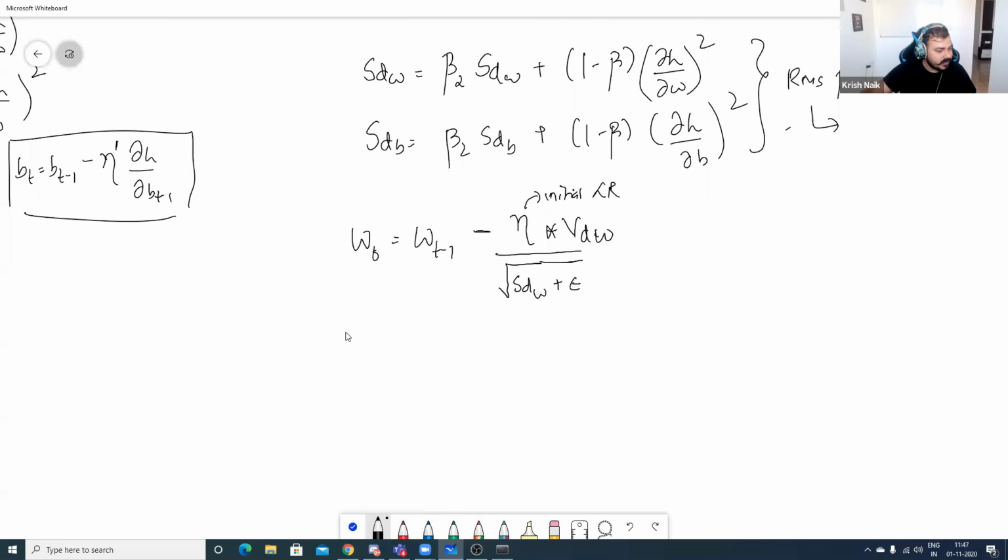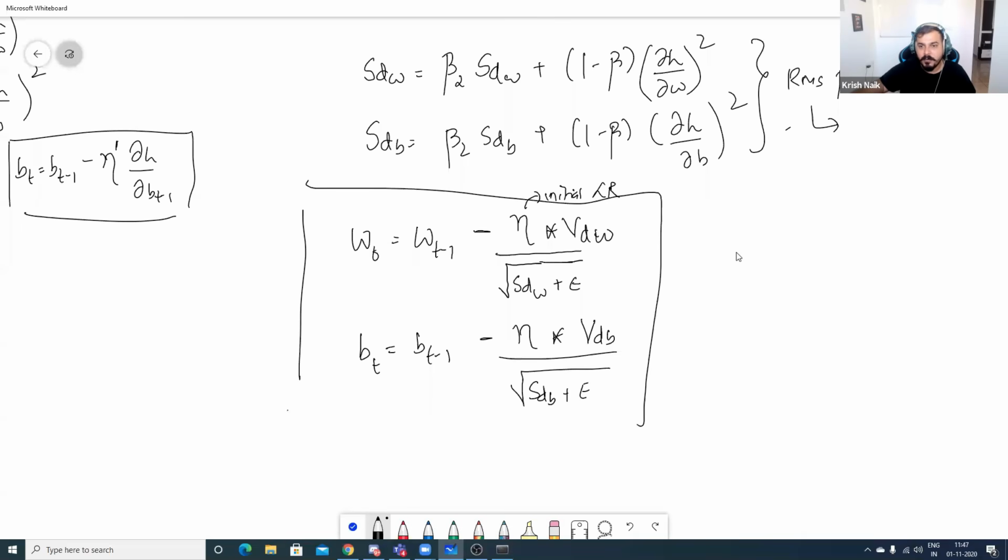Now, similarly, suppose I want to compute with respect to my bias. My bias parameter bt is equal to bt minus learning rate divided by the square root of Sdb plus epsilon, multiplied by Vdb. So these two formulas are the updation with respect to the Adam optimizer.